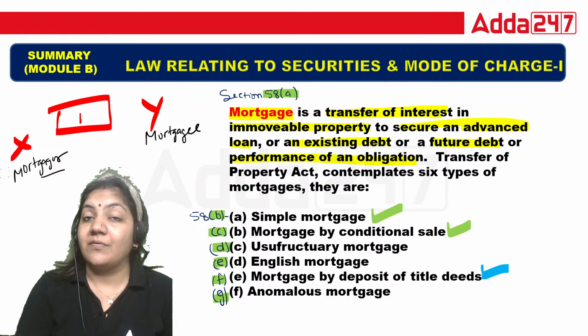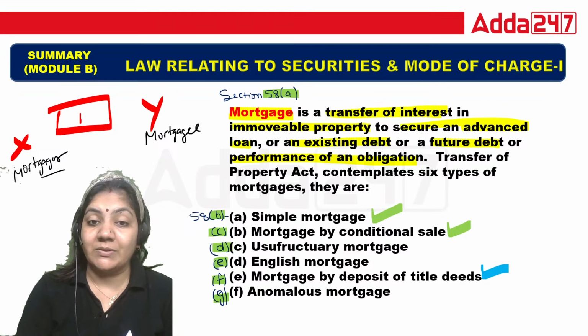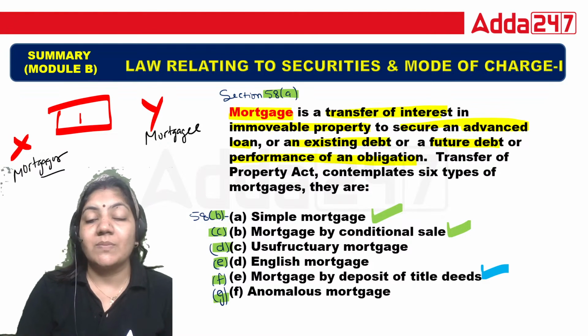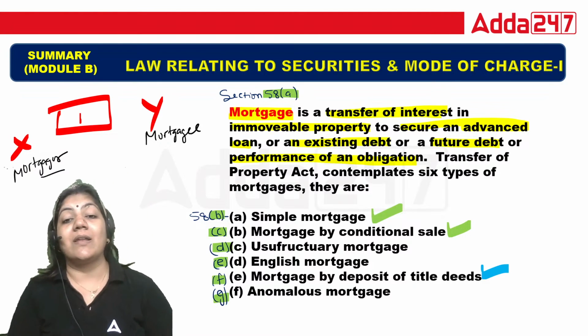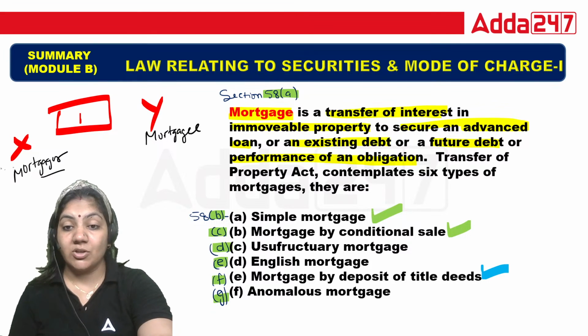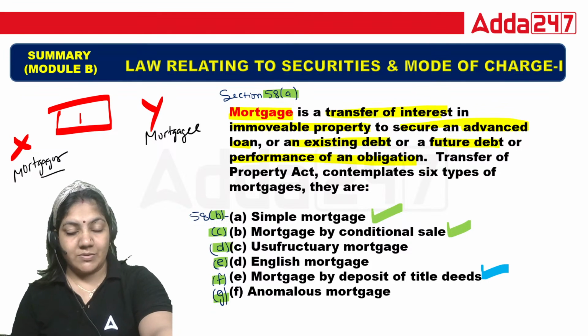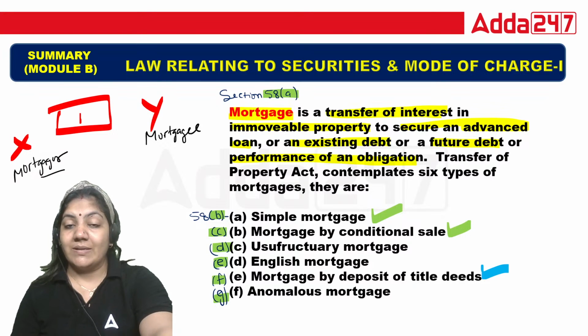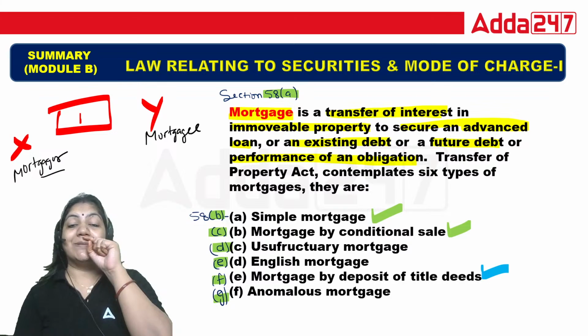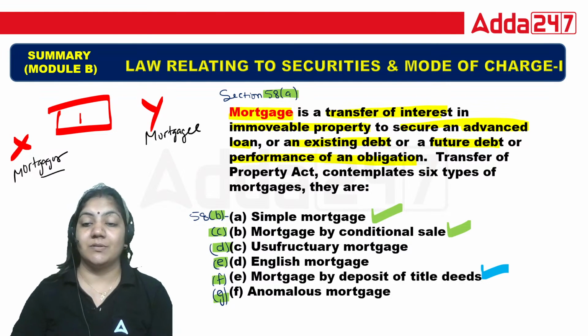And what is anomalous mortgage? Anomalous mortgage is a different kind of mortgage which is not simple, not mortgage by conditional sale, not usufructuary mortgage, not English mortgage, not mortgage by deposit of title deed. So this is called anomalous mortgage. It's a combination of two or more types of mortgage. So guys, I have defined all the types of mortgage and their sections. So please do not forget to learn.